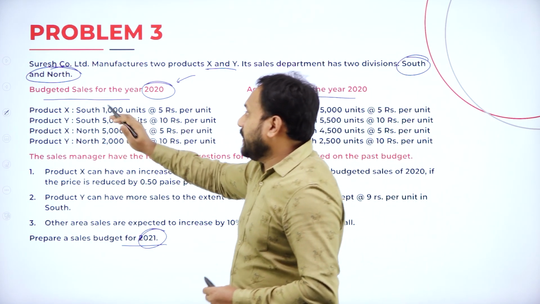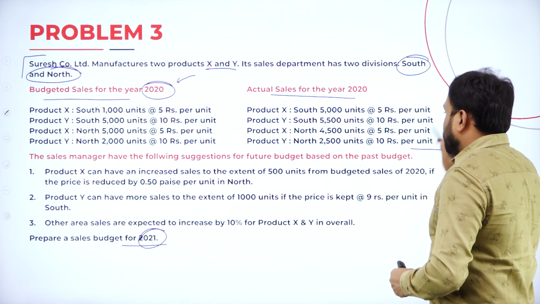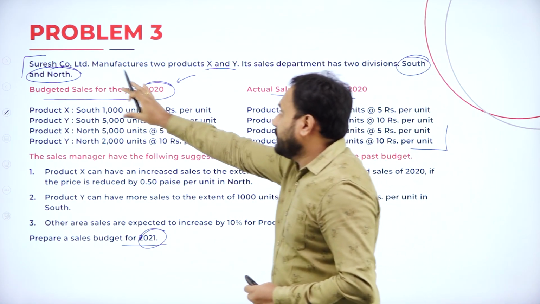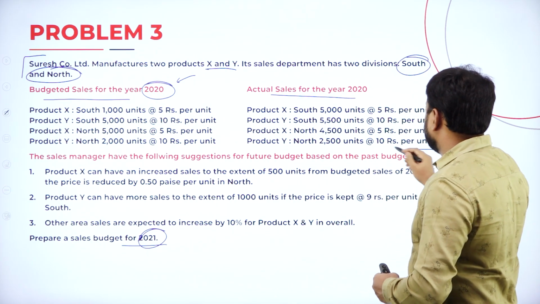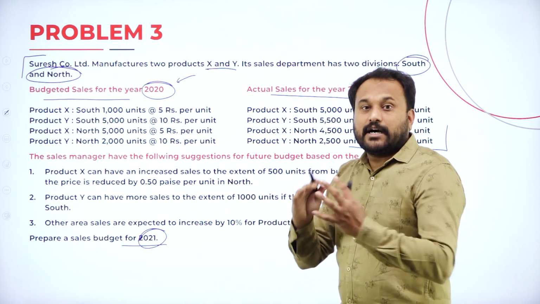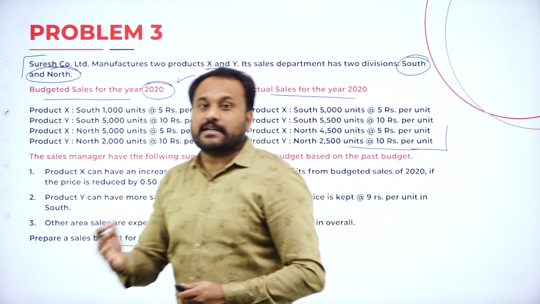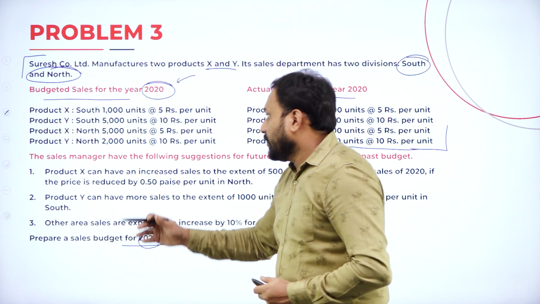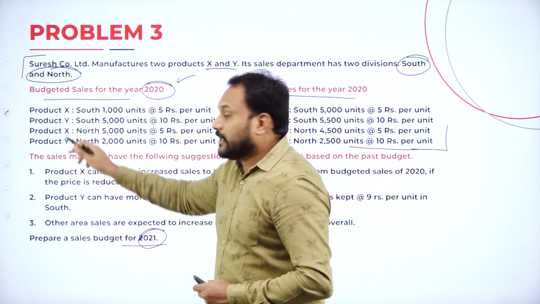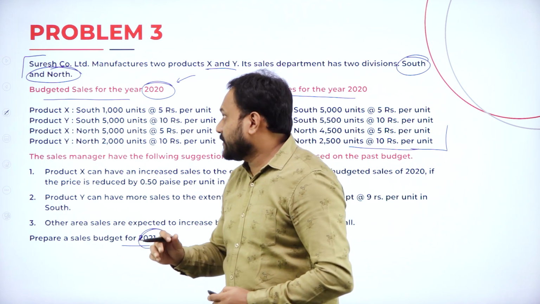Now we'll consider from here till the adjustment, right? Whatever is there from Suresh Company Limited to this 10 rupees per unit. Within this 2 things, we can actually fill 75% of our answer. So let's go with this. Now we have what? X and Y are the 2 products. We have South and North, that is the division. So let's go with it.